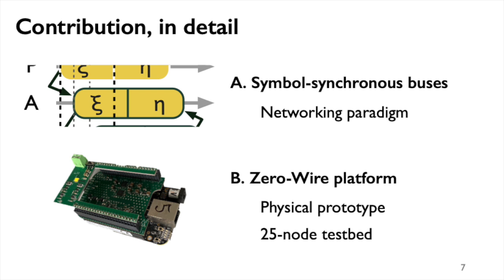Let's have a slightly more in-depth look at that contribution. In fact, it consists of 2 parts. First, we propose a novel networking paradigm called a symbol-synchronous bus that makes a wireless mesh network behave like a single wire. Secondly, we instantiate the paradigm within a physical platform called Zero Wire and evaluate its performance on a 25-node testbed. Let's start with the paradigm.